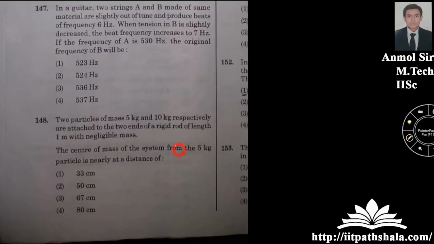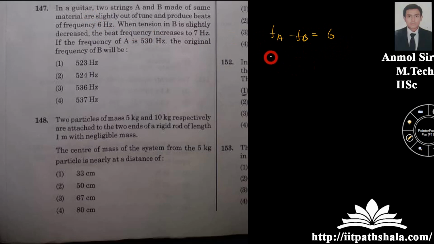Now a guitar has two strings A and B made up of material that are slightly out of tune, and they are producing a beat of 6 Hz. When the tension in B is slightly decreased, the beat frequency increases to 7 Hz. If the frequency of A is given to be 530, you have to find the frequency of B. FA minus FB, from the first case itself, is given as 6.